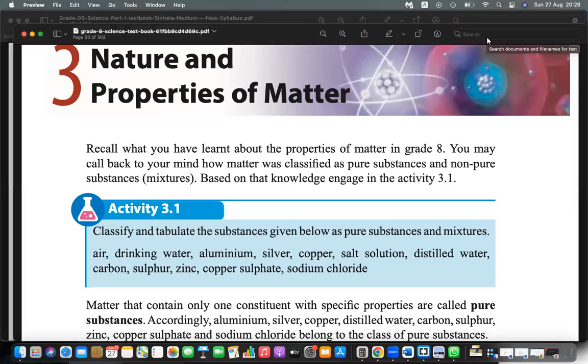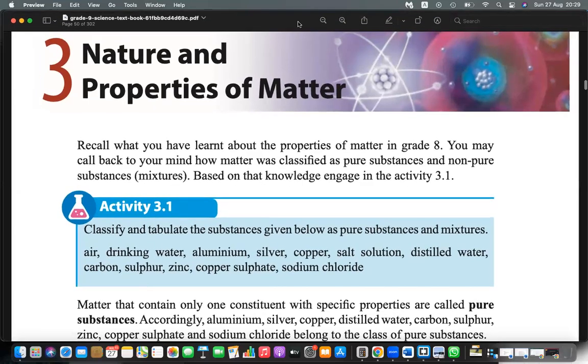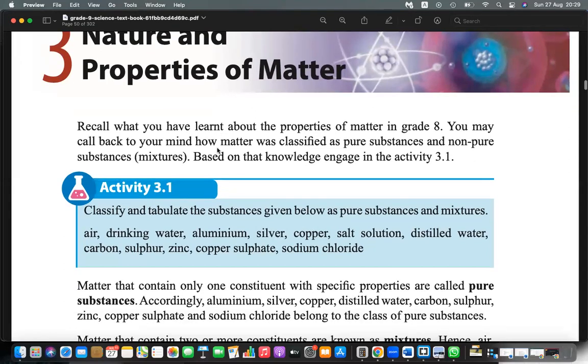Okay, today we need to discuss the nature and properties of matter. This is actually a continuation lesson which we have discussed in grade 6, grade 7, grade 8, and now we need to discuss it in grade 9 as well, right? When we discuss this in grade 9, first of all, we need to remind ourselves of the things that we have learned in the previous grades.